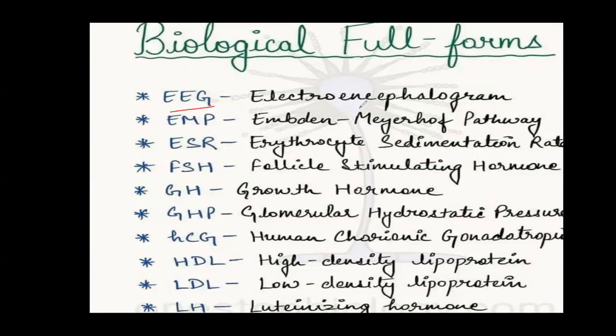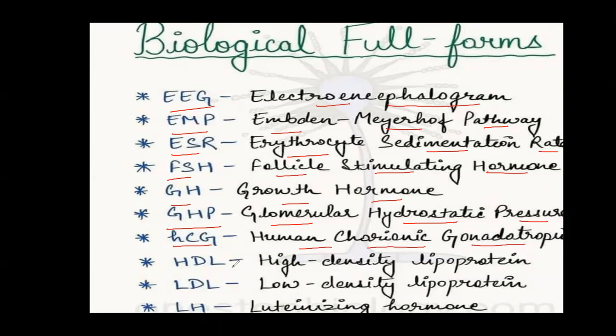Next is EEG, that is electroencephalogram. EMP, that is Embden-Meyerhof pathway. ESR is erythrocyte sedimentation rate. FSH is follicle stimulating hormone. GH is growth hormone. GHP is glomerular hydrostatic pressure. HCG is human chorionic gonadotropin. HDL, we know it is high density lipoprotein, and LDL is low density lipoprotein. LH is luteinizing hormone.